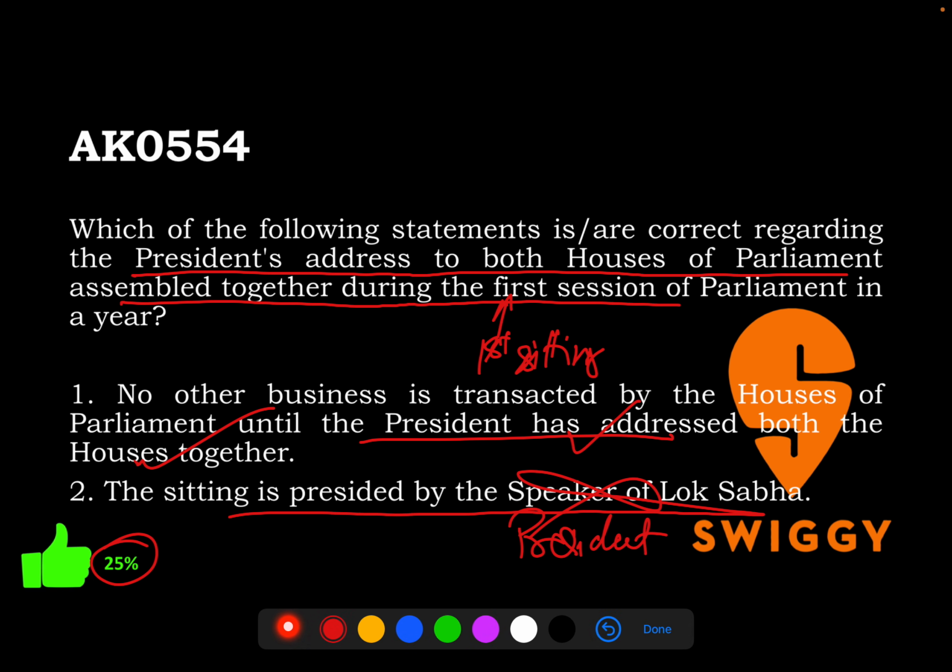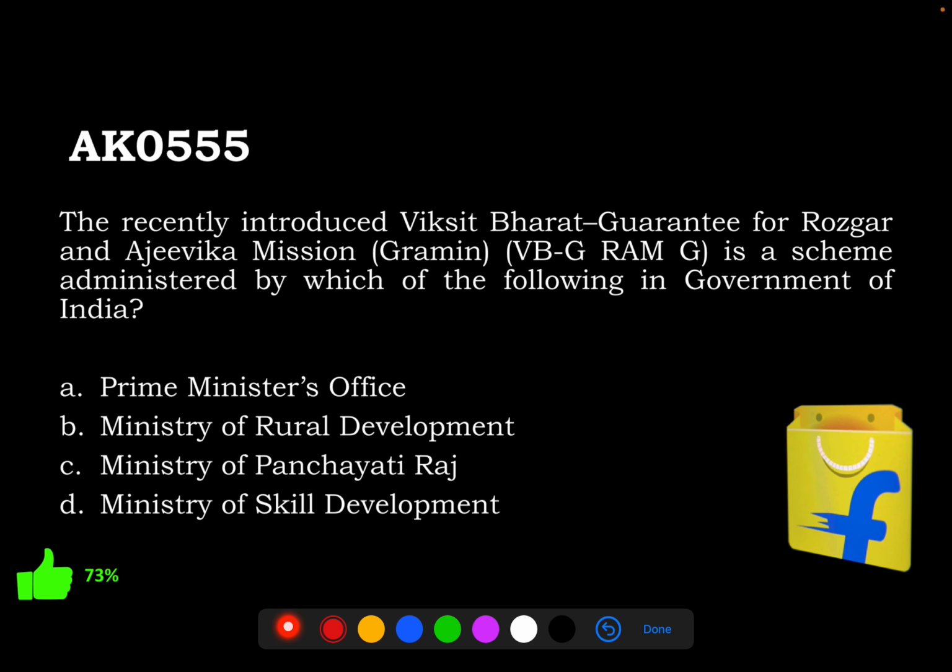of our parliament. Anyway, the next question is about the recently introduced VBG Ramji Bill, Viksit Bharat Guarantee for Rozgar and Ajivika Mission, which is basically a modified version, a replacement, little enhanced version of what earlier used to be the Mahatma Gandhi National Rural Employment Guarantee Act.